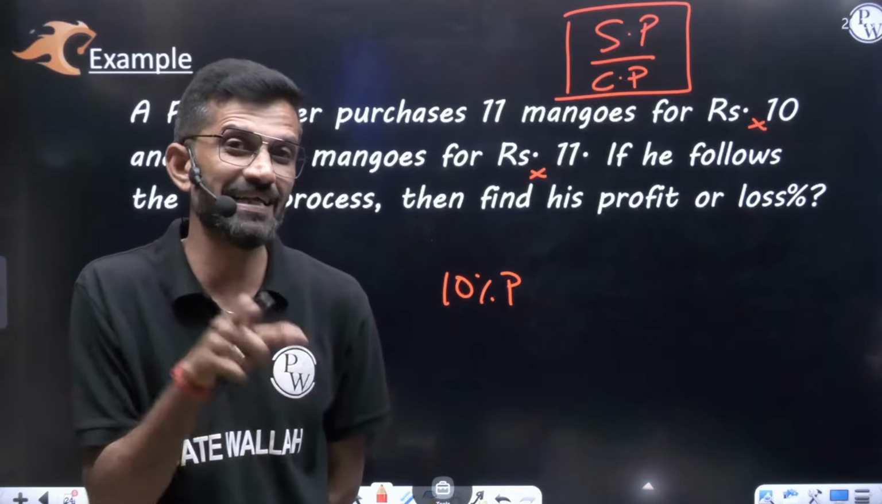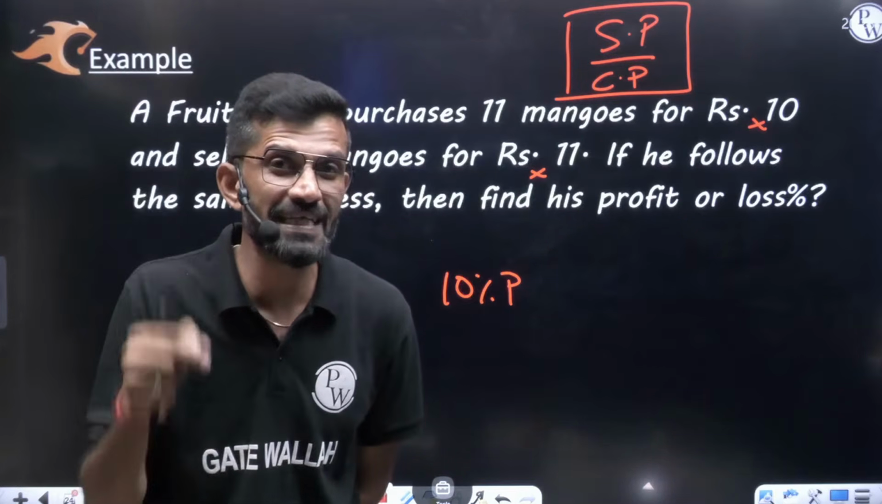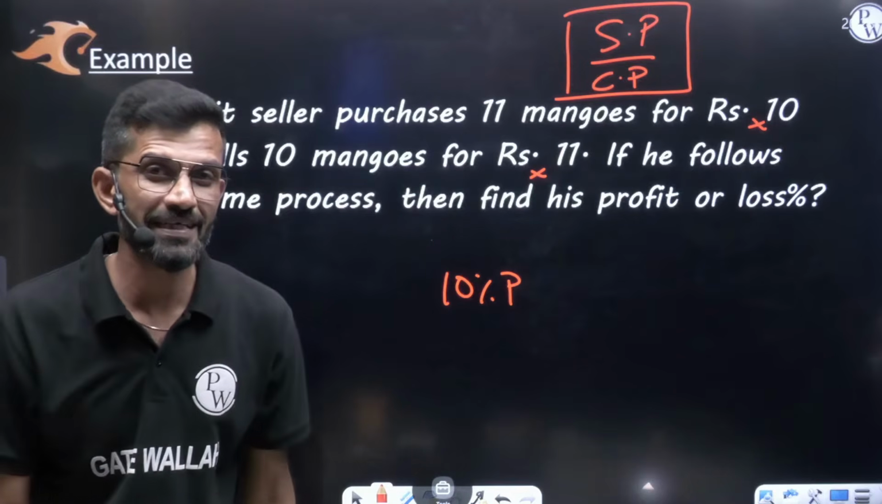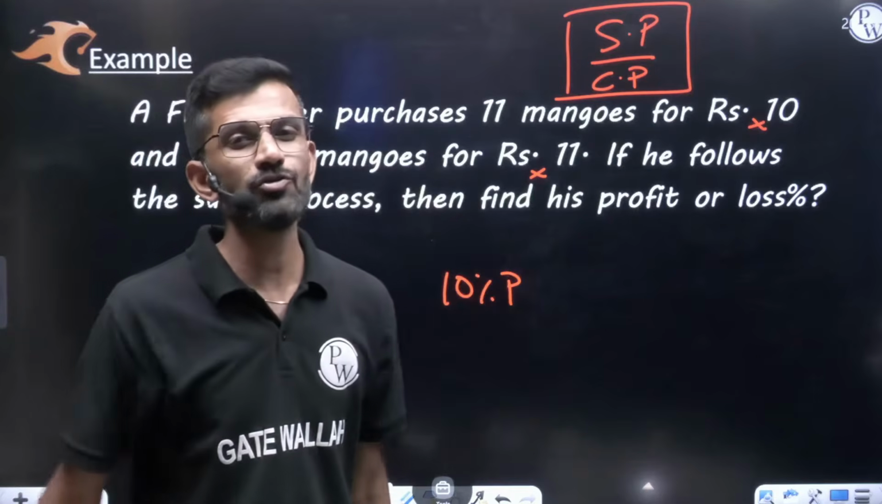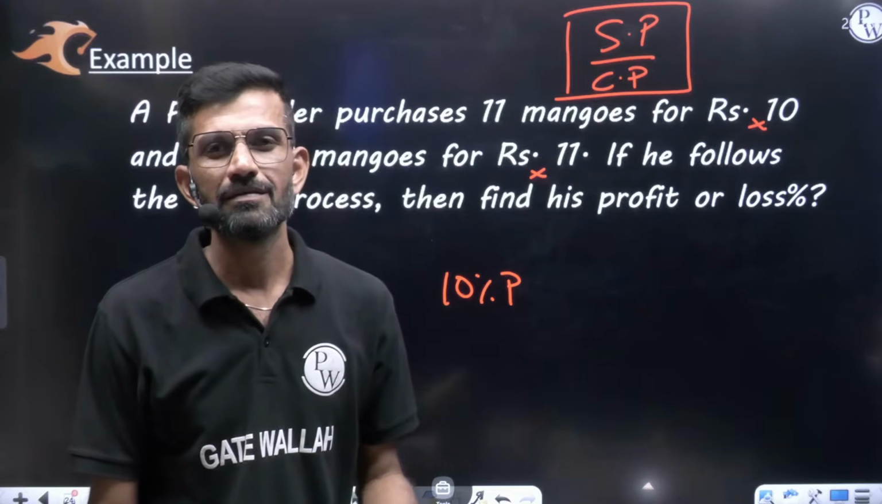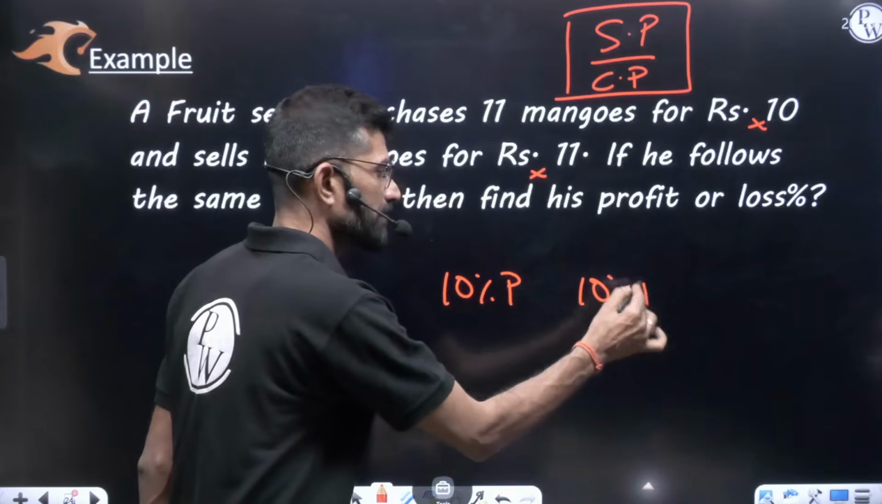Because he purchased 11 and he sold 10. And by selling 10, he got his money back. Means by selling every 10 mangoes, 1 mango profit is getting. By selling 10 mangoes, if 1 mango profit is there, by selling 100 mangoes, how much profit he'll get? 10 mangoes. So out of 100, 10 means there also he's having 10% profit.